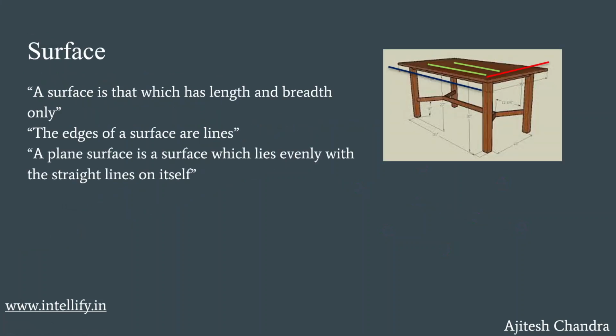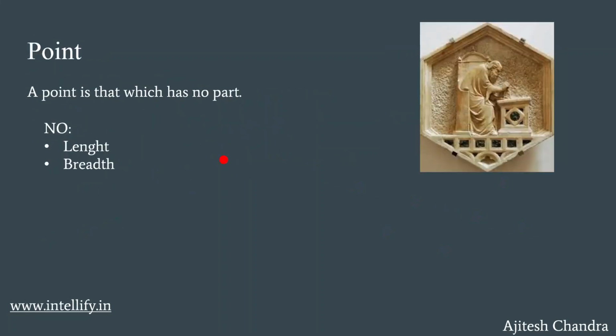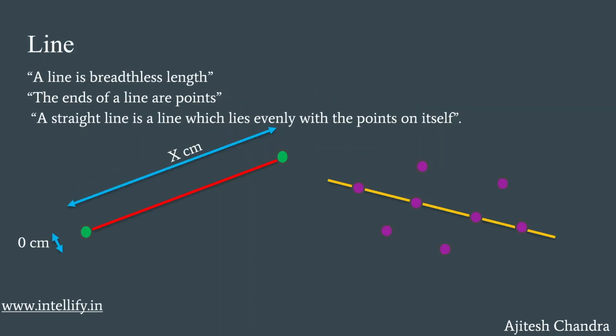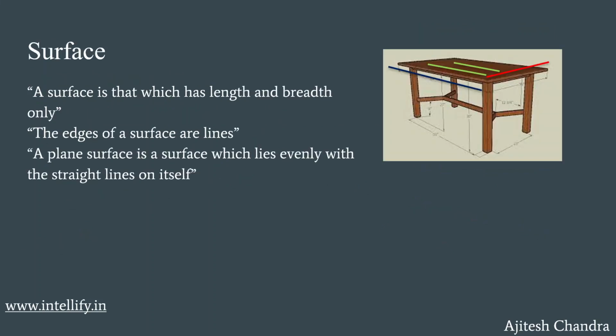Now let's talk about the idea of surface. Earlier we have seen that a point has no length and breadth. A line has a length but no breadth. Now Euclid said that a surface is that which has length and breadth only.